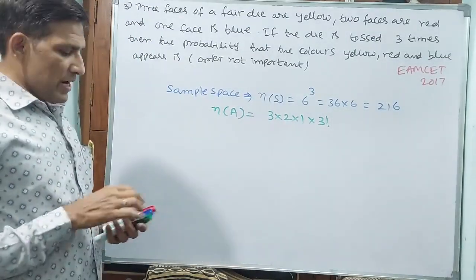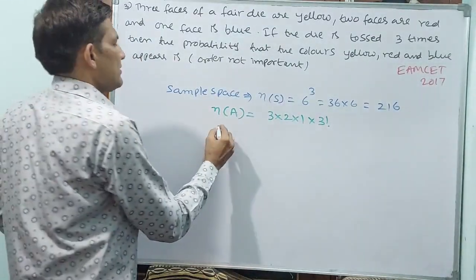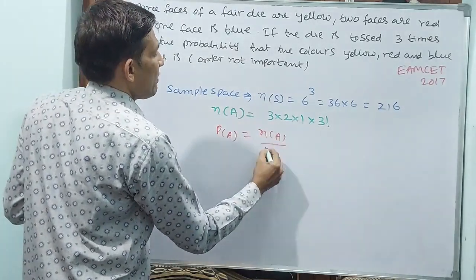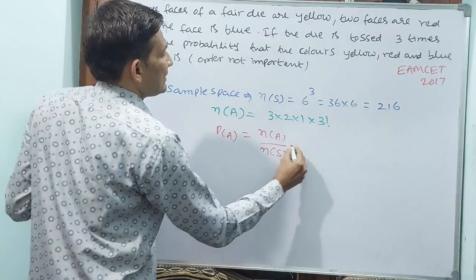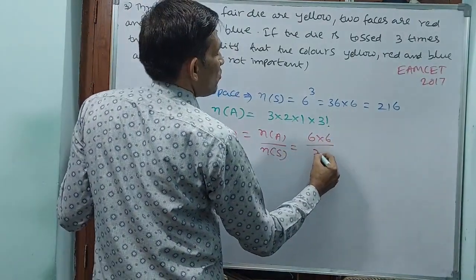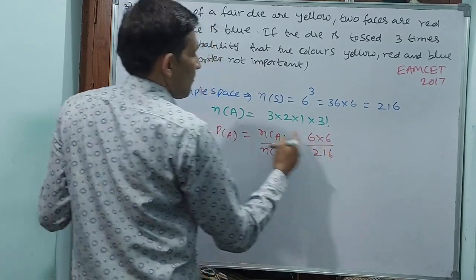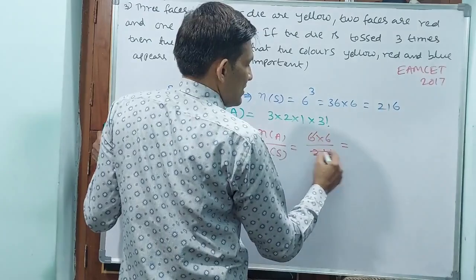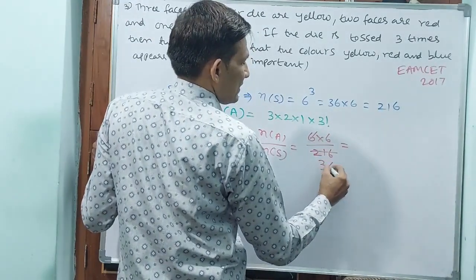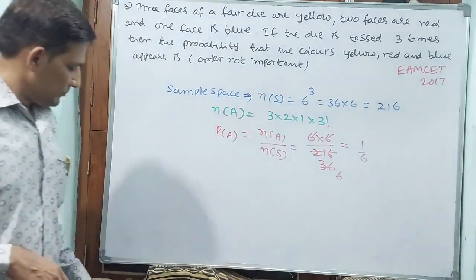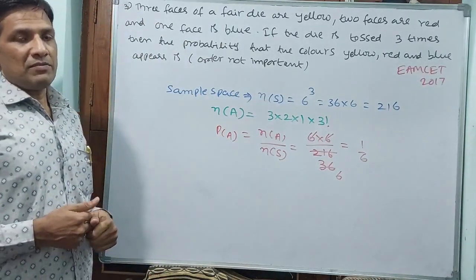Now what we are going to write? Probability of A, standard: N of A by N of S. That is equal to 6 into 6 by 216. Why 3 into 2? 6. 3 factorial also 6 only. That means you see 6, 36 times 6 times. 1 by 6 will be your answer. Okay? 1 by 6 will be your answer.